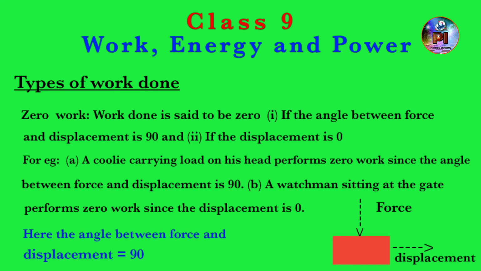But according to physics, we say that the work done by the watchman is zero since he has not moved any distance. Similarly, you come to school in the morning, and when you go home in the evening, your displacement becomes zero. So the work done by you the whole day will be zero according to physics. So this work done is completely different from the work which we do in everyday life.